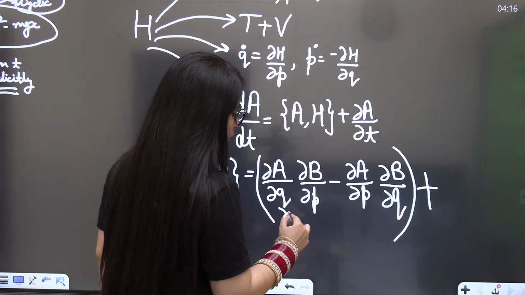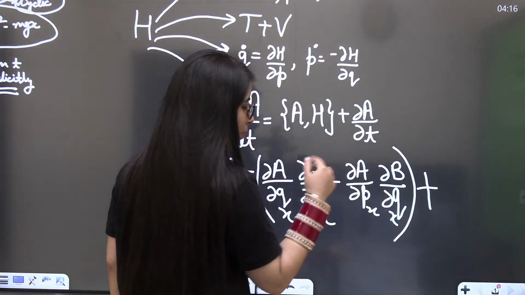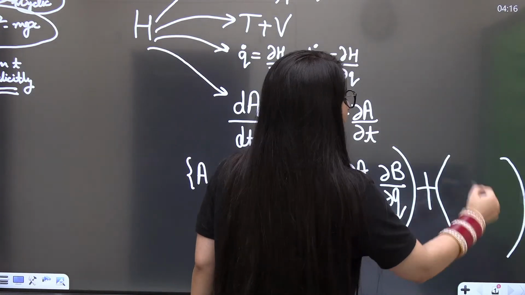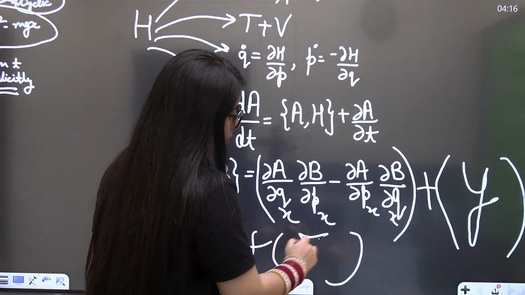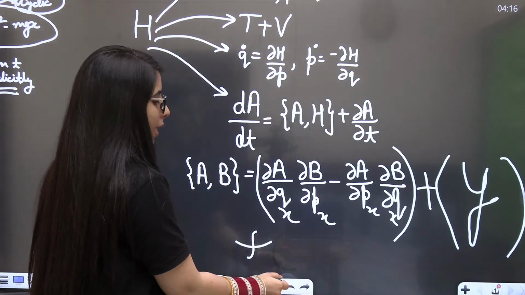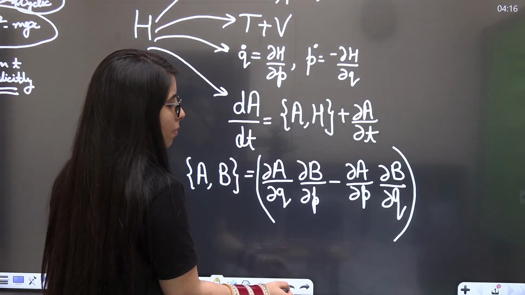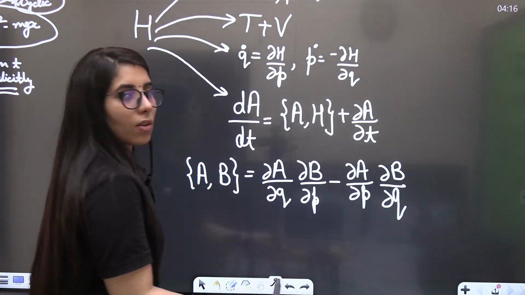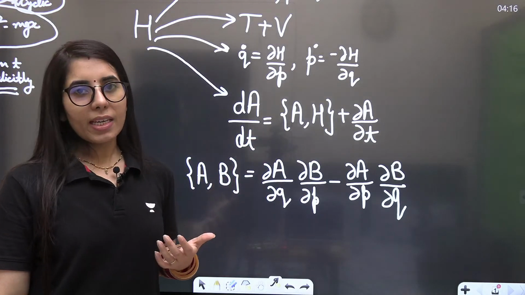Then if I am writing it for x, px, qx, just q can be replaced with x. The same way for y, I will write all the terms. The same way for z, I will write all the terms. So this is how we will write for all the different coordinates, how we will write the complete Poisson bracket expression. Okay, that's the way. But once you are prepared with this, it will make everything else simple and easy for you.